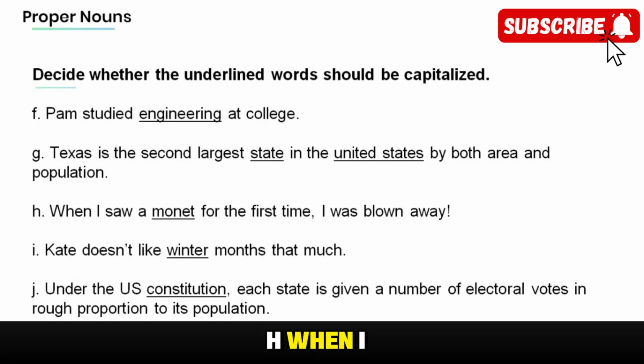H. When I saw a Monet for the first time, I was blown away. I. Kate doesn't like winter months that much. J. Under the U.S. Constitution, each state is given a number of electoral votes in rough proportion to its population.